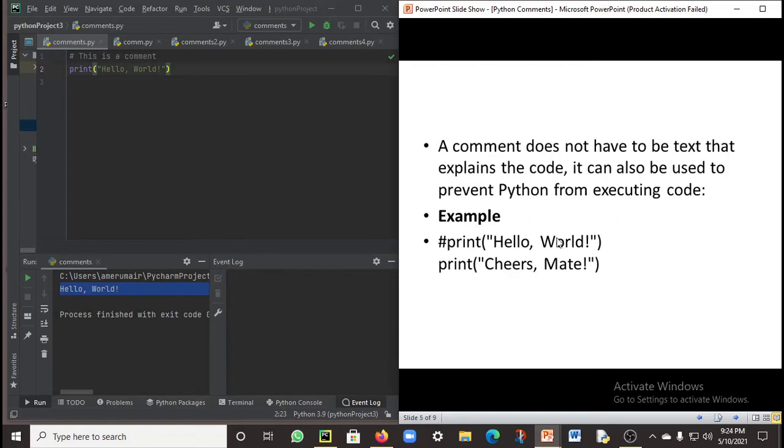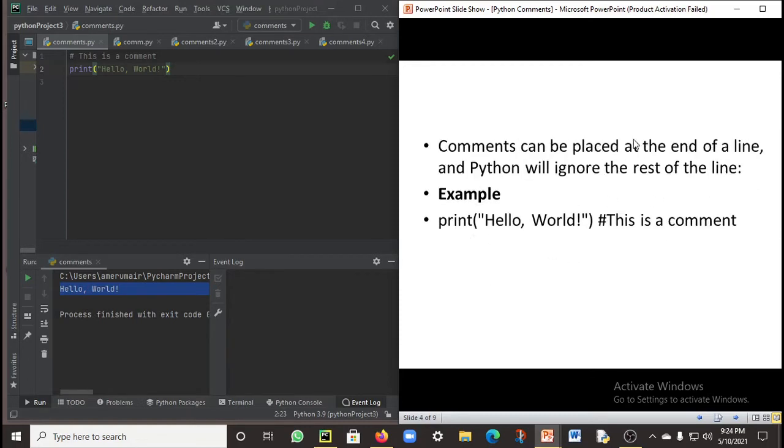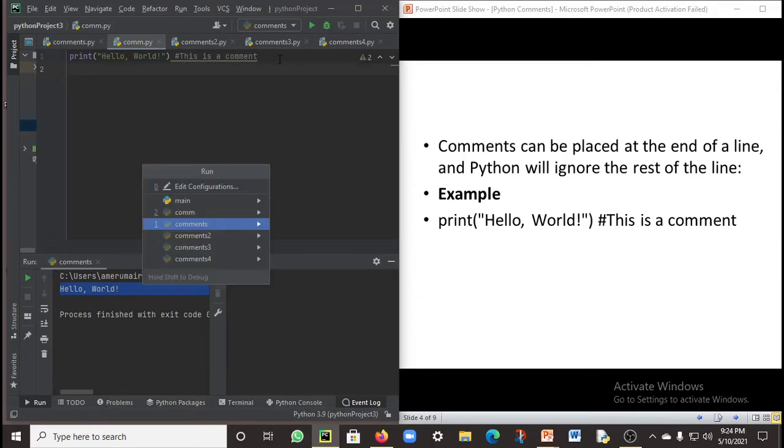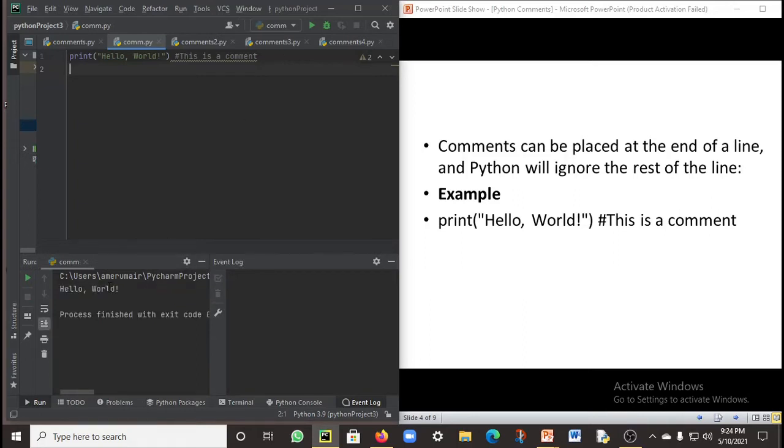Let me run this example once and show how it looks. Yeah, you can see I've got the output as hello world. So comments can be at the side of the line, at the end of the line, it doesn't matter. So let's move ahead.